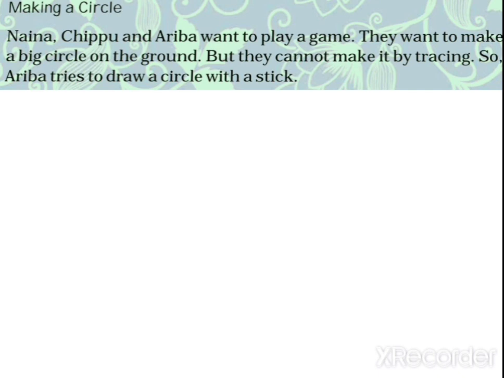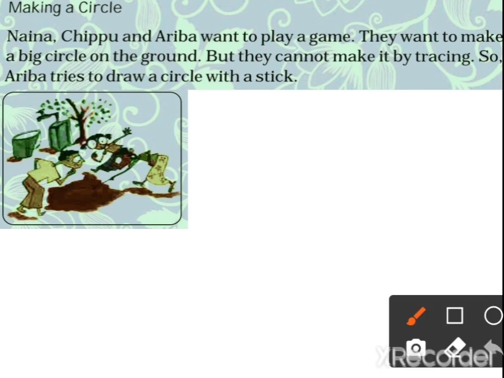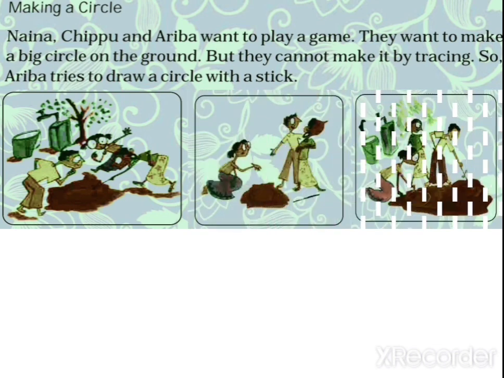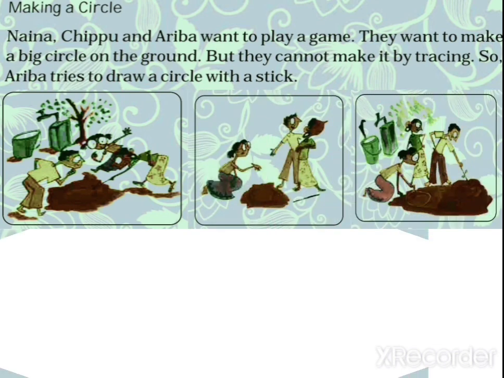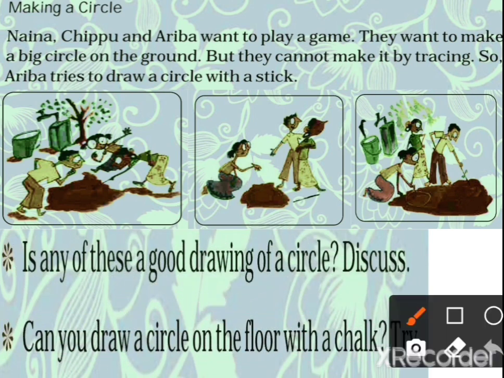Now, making a circle. Nana, Chipu and Ariba want to play a game. They want to make a big circle on the ground, but they cannot make it by tracing. So Ariba tries to draw a circle with a stick. Let's see the other image. What happened? Is any of these a good drawing of a circle?